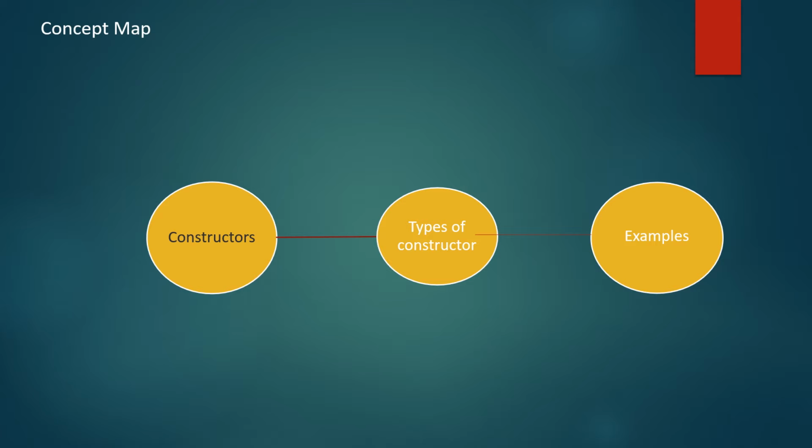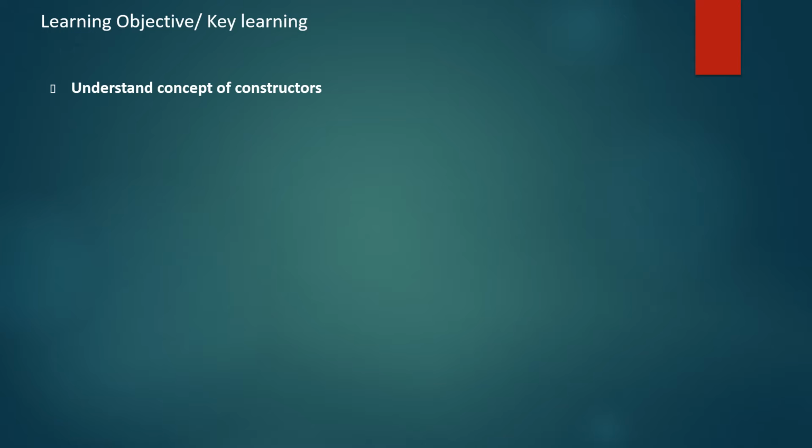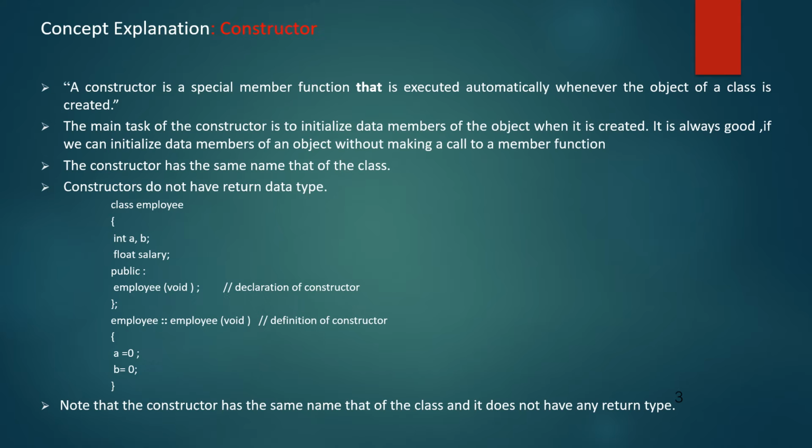The concept map is: the constructor concept, then the types of constructor, and then examples of the constructor. The basic key learning is that you should be able to know the concept of constructor and write some programs based on it. First we will see the concept of constructor, then the types, and then based on each type we will see an example.